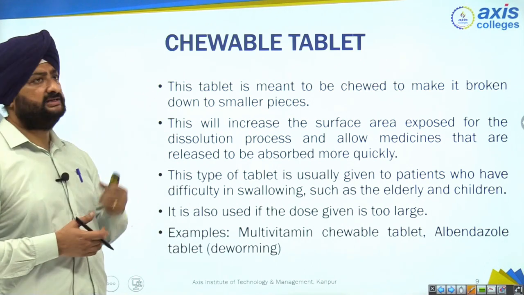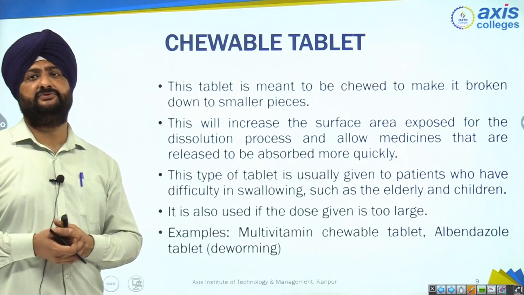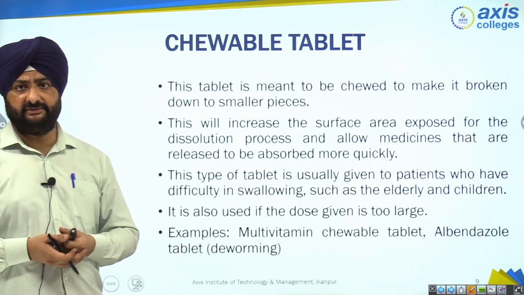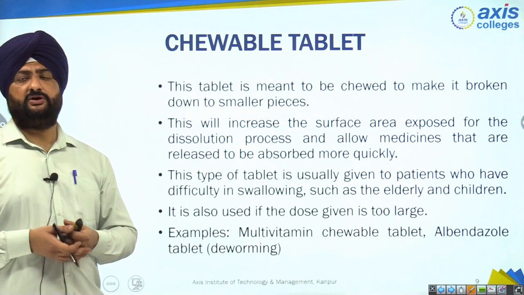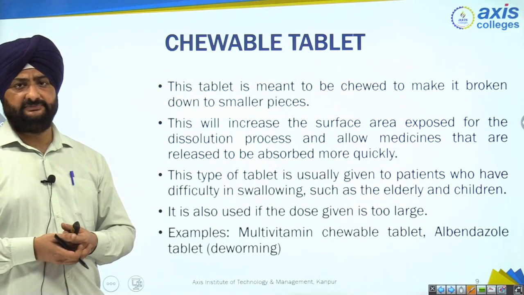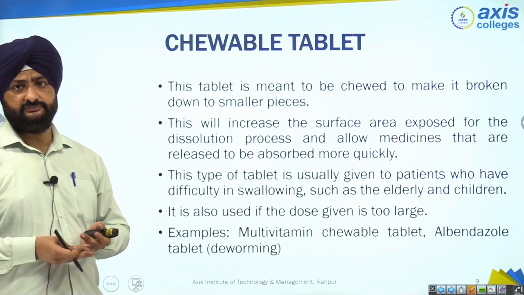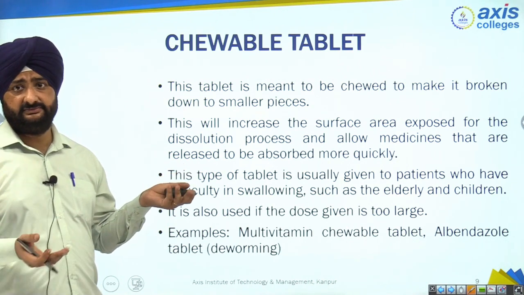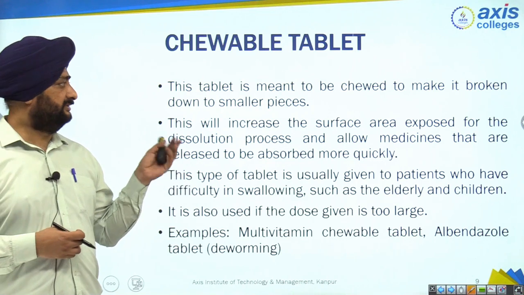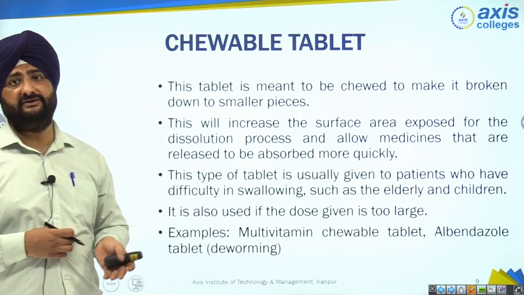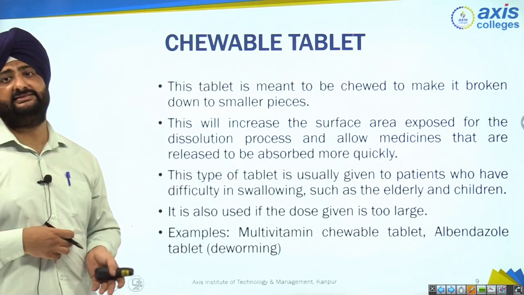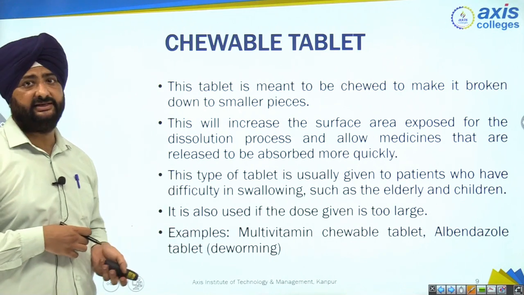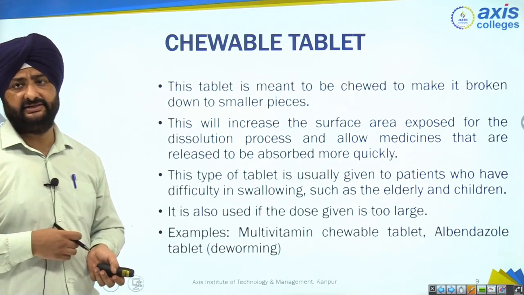And second advantage of chewable tablet is that some people feel uncomfortable while swallowing the tablet. To avoid their discomfort, they can easily chew. But when they chew, you may say that the bitter taste, how they can chew? It will be masked by the addition of flavoring agents. Some flavoring agents are added in this type of chewable tablet, like chocolate flavor, strawberry flavor.